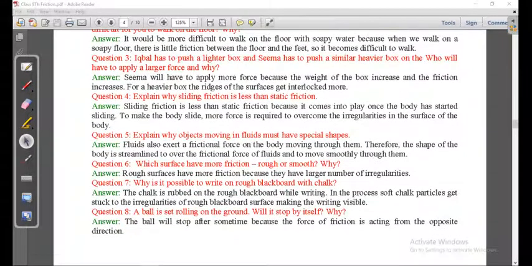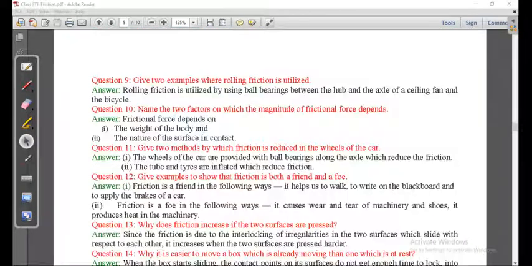A ball is set rolling on the ground. Will it stop by itself? Why? The ball stops because the force of friction is acting in the opposite direction.